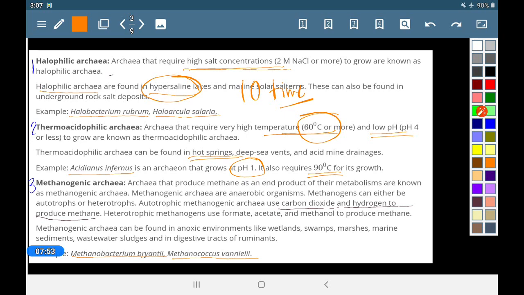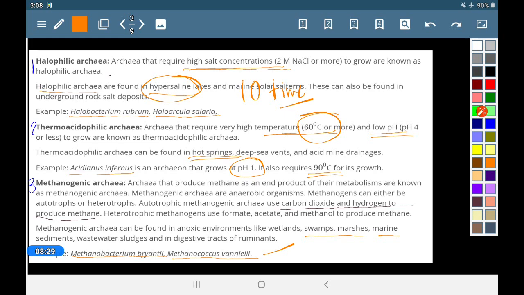Methanogenic archaea, the third one. This archaea can produce methane. They can prepare this methane from carbon dioxide and hydrogen. Okay. So they are found in swamps, marshes, these areas. So here is the example. So I think you can understand these bacteria. They are not the ordinary type. They have some extraordinary characteristics. Okay.